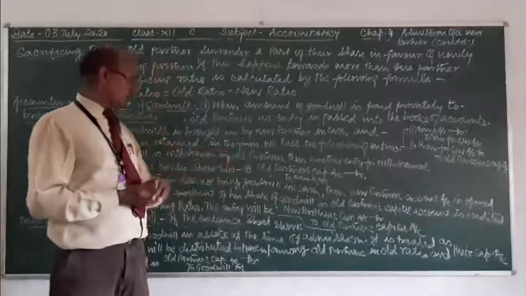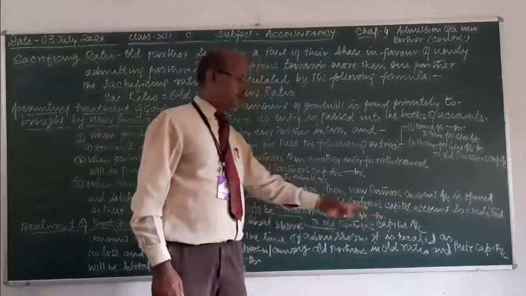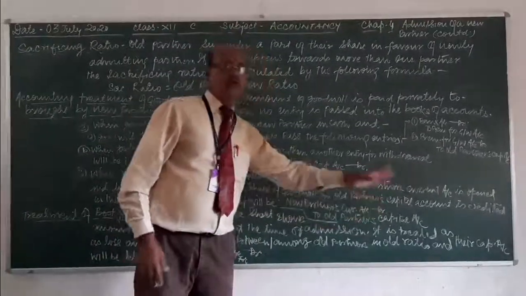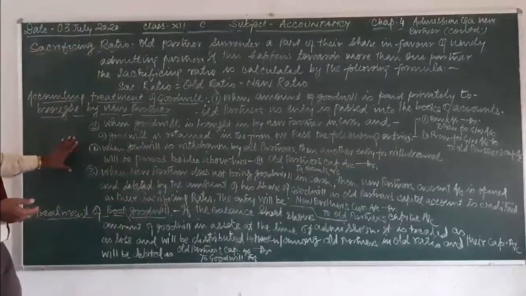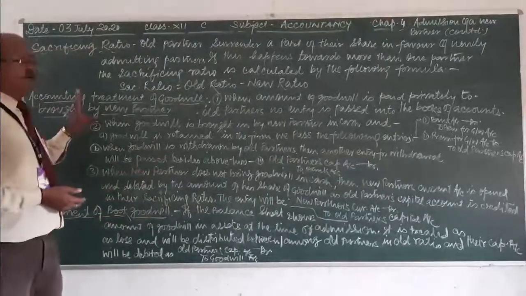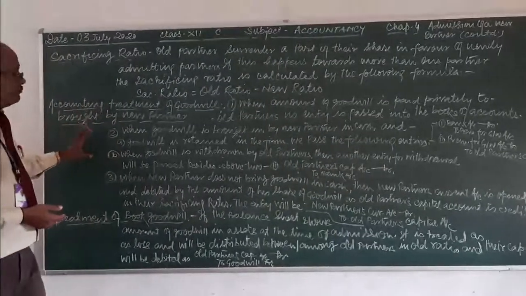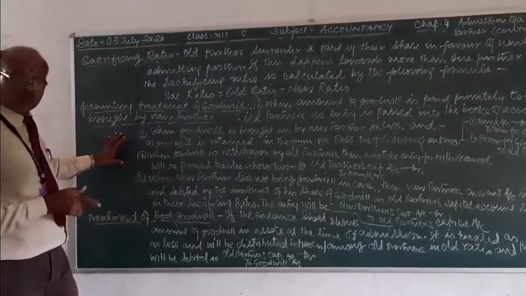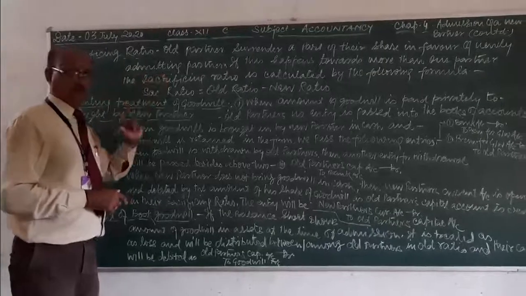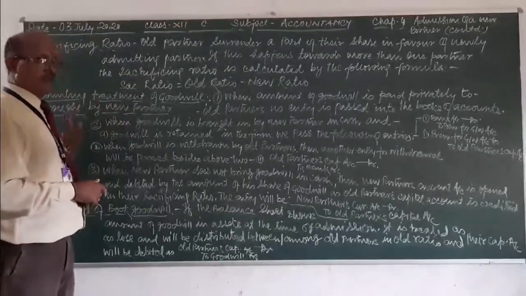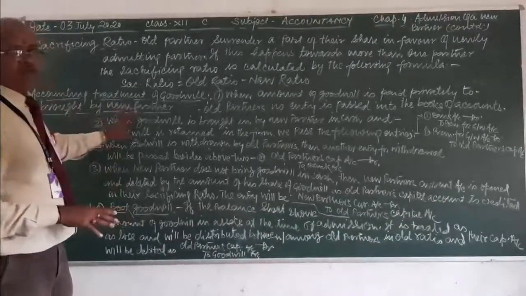This entry, new partner's current account debit to old partners' capital or current account, will be the sole accounting treatment of premium for goodwill, whether brought in cash or not, for the old partners' sacrifices.